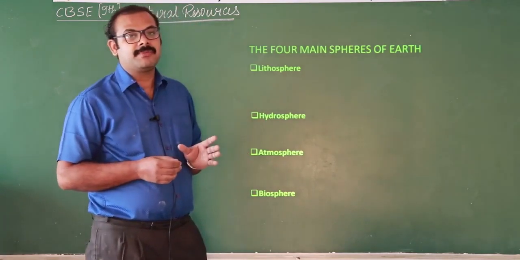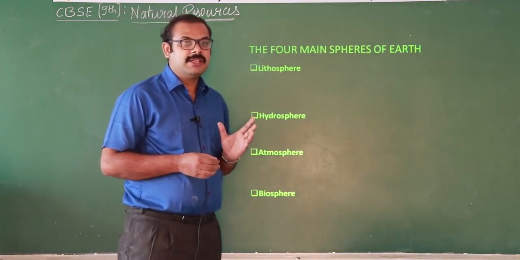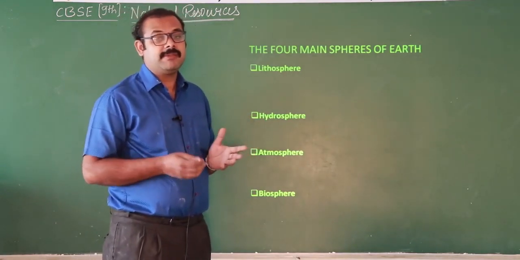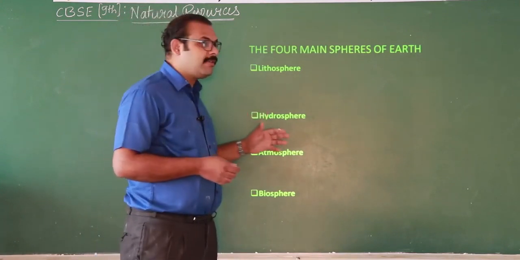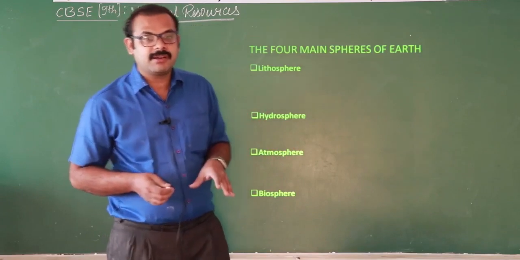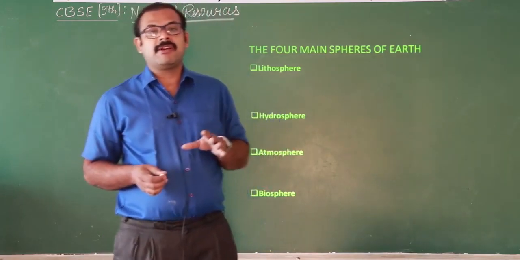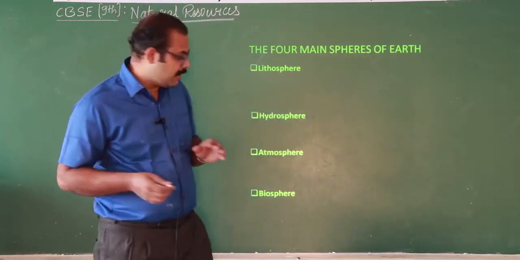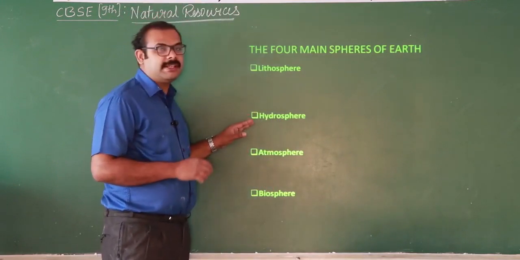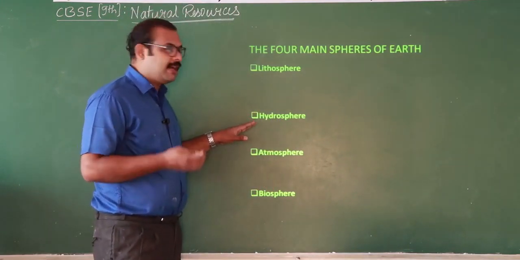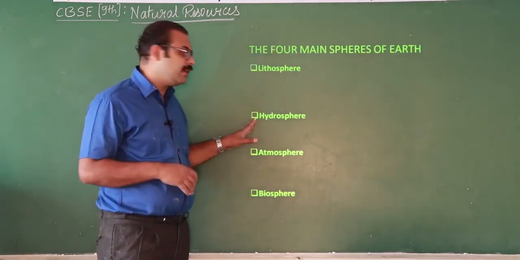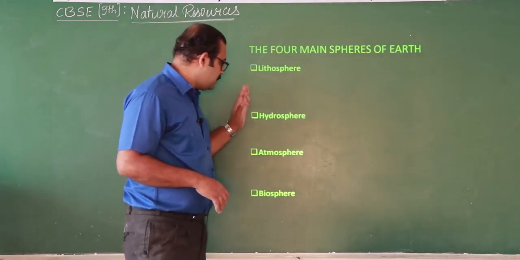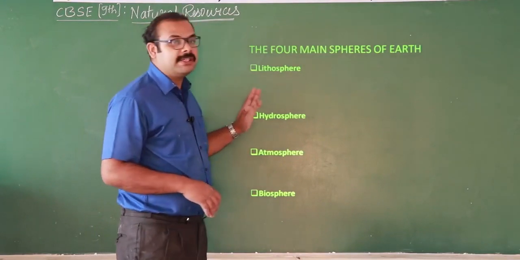Hydrosphere refers to water, meaning most of the Earth is covered by water. That is, 75% of the Earth is covered by water. Some part of the water is present in the form of underground water, and some part in the form of ice in cold regions. Some is in the form of rivers, ponds and lakes; it is distributed everywhere. Both of them are essential for the existence of life.